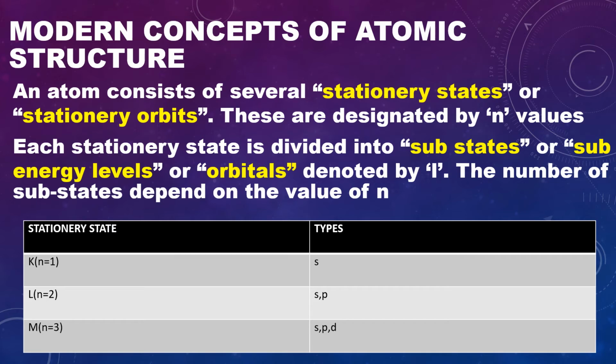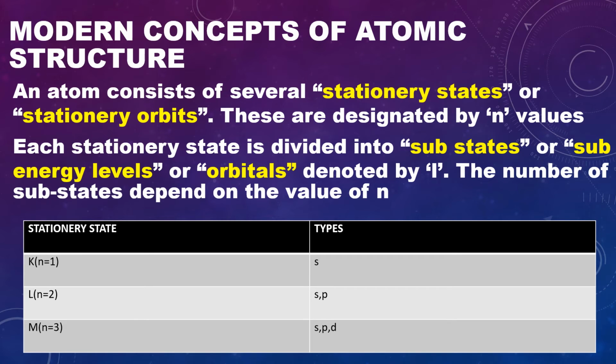Observe the table carefully. The first stationary state, n equals 1, that is K shell, has only one substate, that is s. The second stationary state, n equals 2, L shell, has two substates, they are s and p. The third stationary state, n equals 3, M shell, has three substates, they are s, p and d.